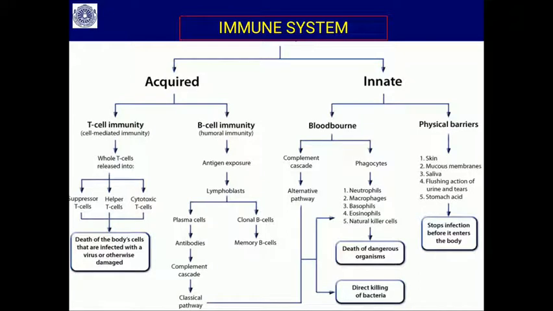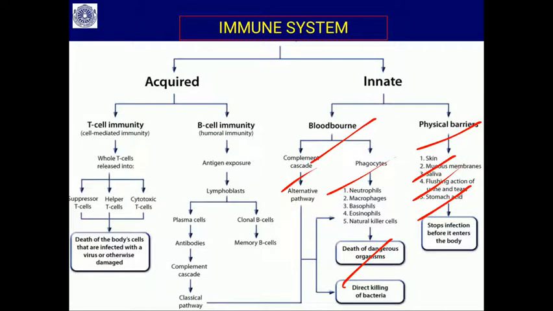There are physical barriers and blood-borne barriers. The physical barriers we have discussed: the skin, mucous membrane, saliva, and the acid in the stomach. Then the blood-borne barriers are present in the cells. They are phagocytes: neutrophils, basophils, eosinophils, monocytes and natural killer cells. Whatever foreign particles there are, they engulf and destroy them. So these are the blood-borne phagocytes.